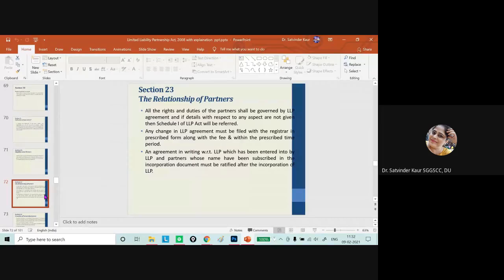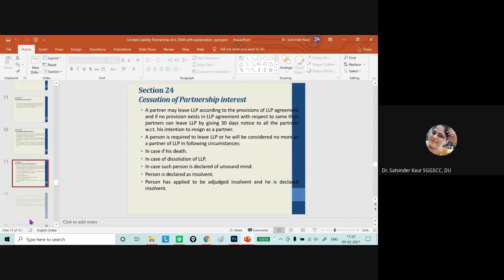So already discussed that all the rights and duties are governed by the LLP agreement. Any change in the agreement must be filed with the registrar within the prescribed period, and the agreement must be in writing, and if there are any changes, those changes can be made after the incorporation of LLP. And if certain aspects are silent, then schedule 1 of the LLP Act will apply automatically.